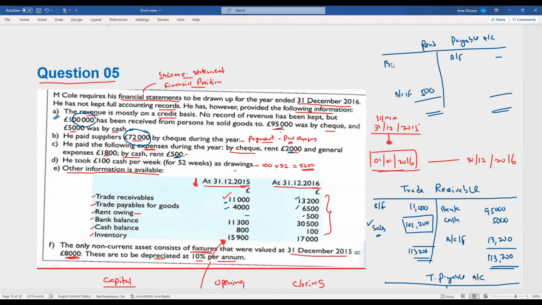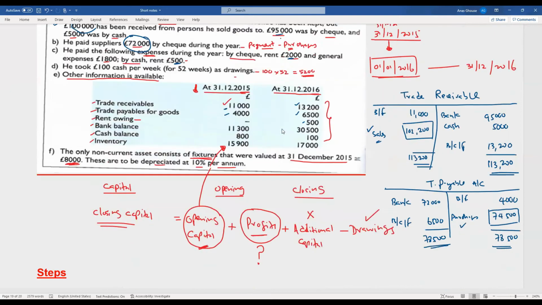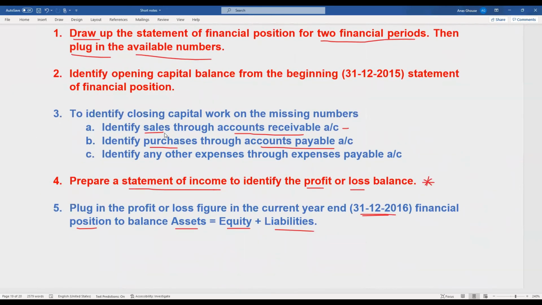So through bank account, he has paid 2,000 and by cash, he has paid 500. So therefore, 2,500 plus 500, 3,000. So therefore, the rent expenses to be charged to the income statement should be 3,000. Okay, so these are the missing numbers we have identified now. So we identified sales, purchases, and other expenses also. Now the fourth step is to prepare the statement of income to identify profit or loss.